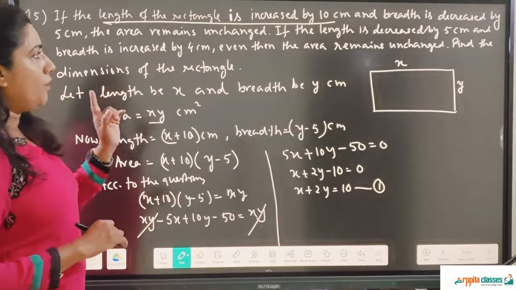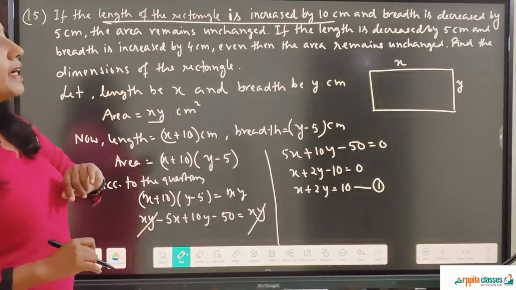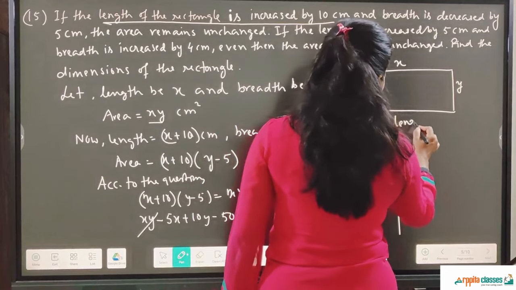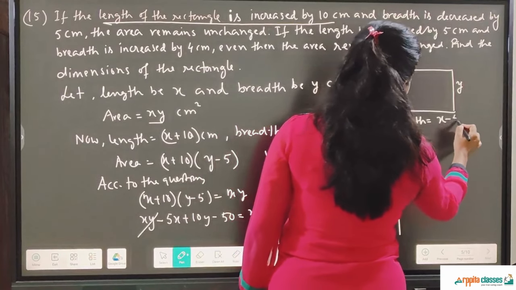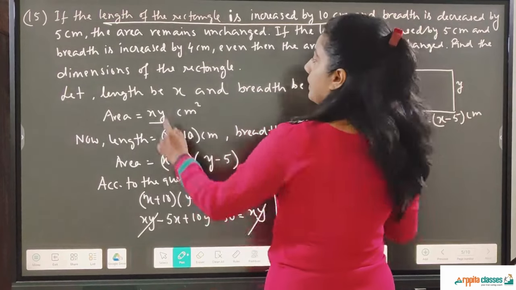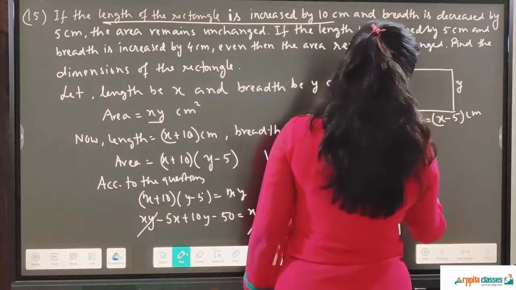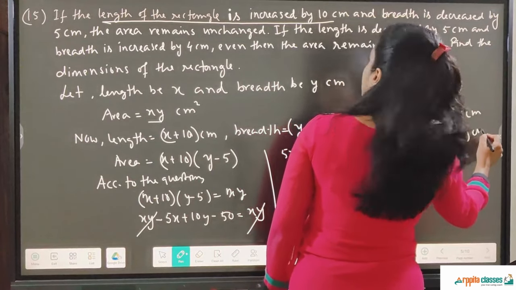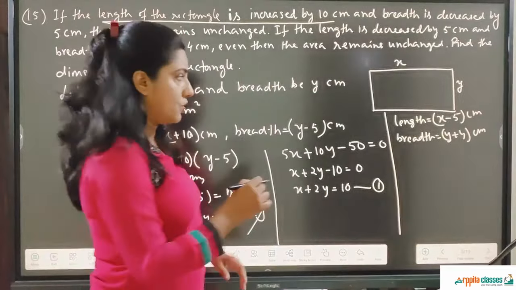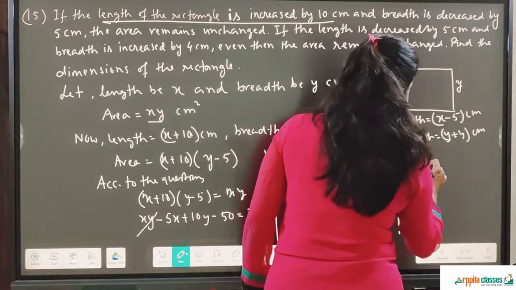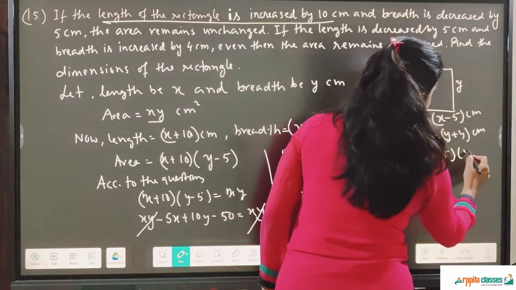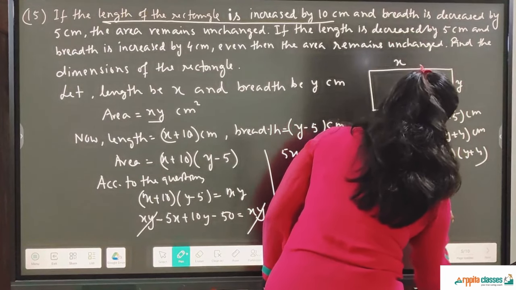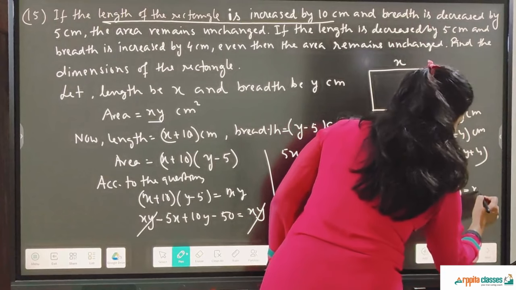Now, the second condition they are saying is if the length is decreased by 5 centimeters. Now the length is decreased by 5 centimeter, means it is x minus 5 centimeter, and breadth is increased by 4 centimeter. So the breadth is equal to y plus 4 centimeter. Even then the area remains unchanged. So now again area is equal to x minus 5 and y plus 4, and according to the question this area, x minus 5 into y plus 4, remains unchanged, means xy.